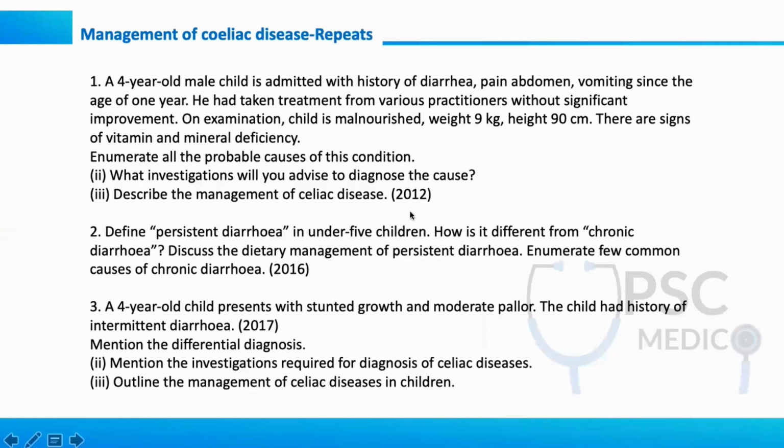These are the questions which got repeated. We are following our cycle. Whenever I discuss a topic, I'll give you the repeats. Just focus here. A 4-year-old child has presented with diarrhea, persistent diarrhea, common causes of chronic diarrhea. And they're also asking the diagnosis of celiac disease and management of celiac disease. So this is asked. Celiac disease is important, malabsorption syndromes are important, and diarrhea is also important.